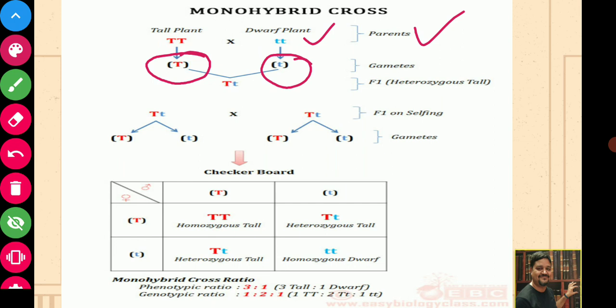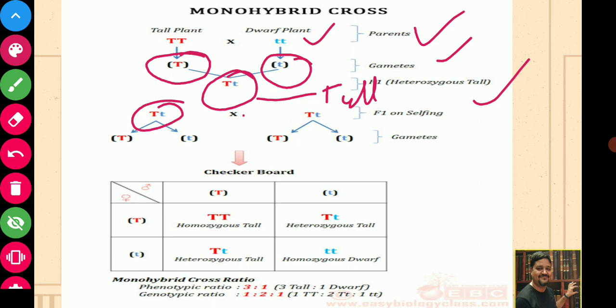So, parents, gametes, and when these two gametes unite, they will form F1, that is heterozygous tall. The expression will be tall, which means tall is dominant. Now, if this heterozygote is self-fertilized, capital T small t crossed with capital T small t, then the gametes formed will be capital T and small t from each parent.